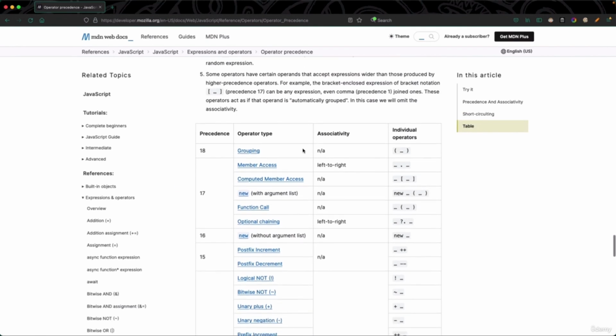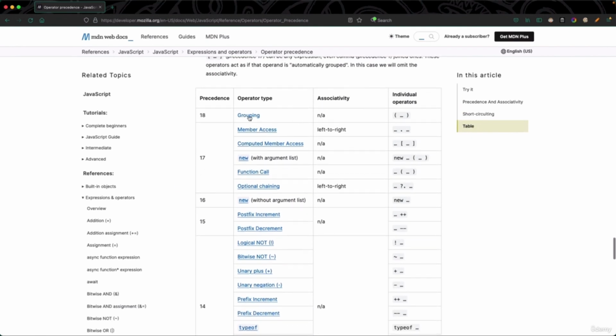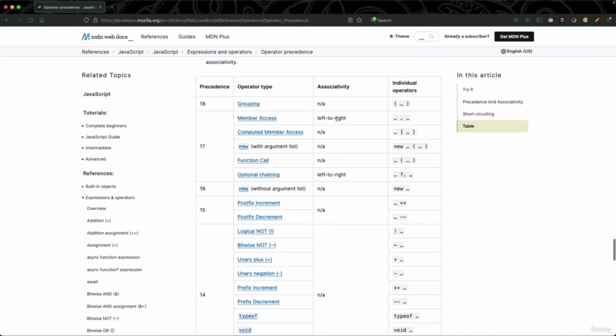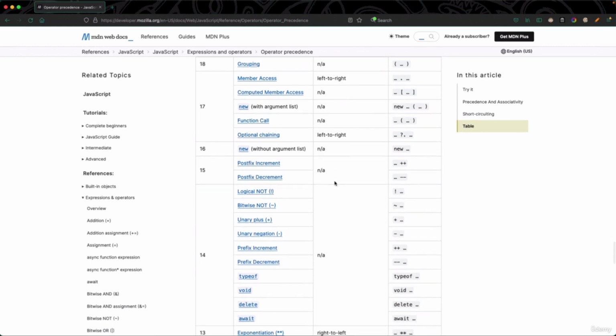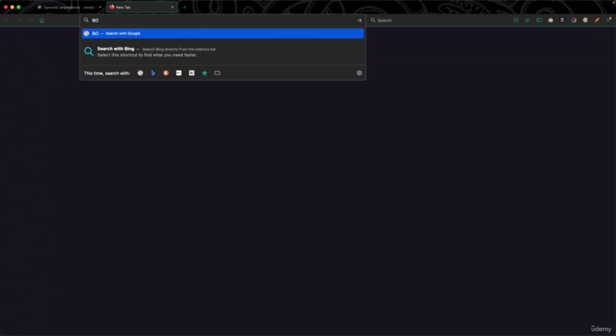So now let's evaluate what is happening here. Grouping has the highest precedence, so the operations inside the parentheses will always be performed first. You might have heard of those BODMAS terms, right? So let me just make a search. I can say BODMAS.